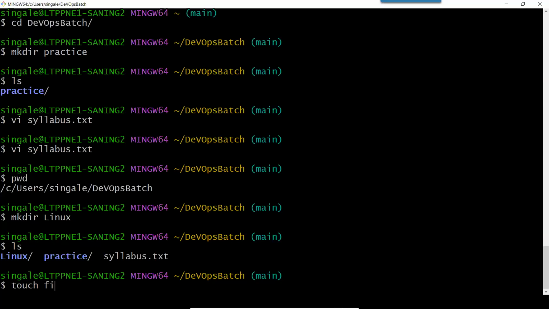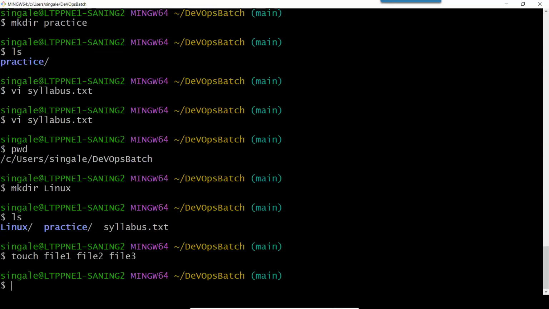And let's say I have to create a file 1, file 2, and file 3. So here you can see I have used a command touch and I have given 3 file names, file 1, file 2, file 3. It's my choice if I want to give extension or not to give extension. So if I don't give extension, that is also fine. I don't need extension. So I'm not giving any extension and I will press enter. And you can see if you came to the next line without any error, means your command executed successfully.